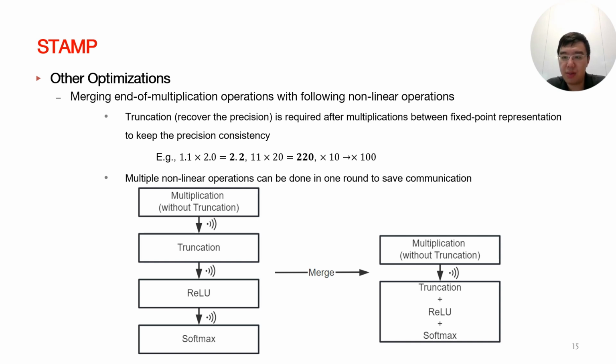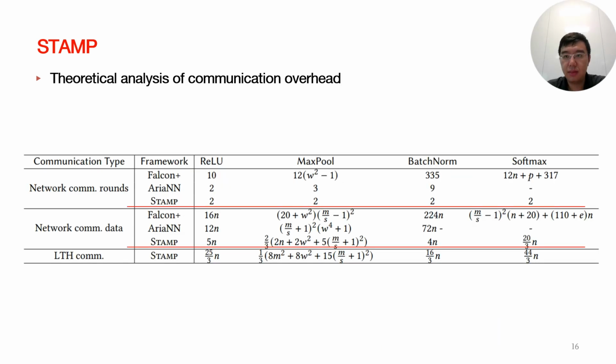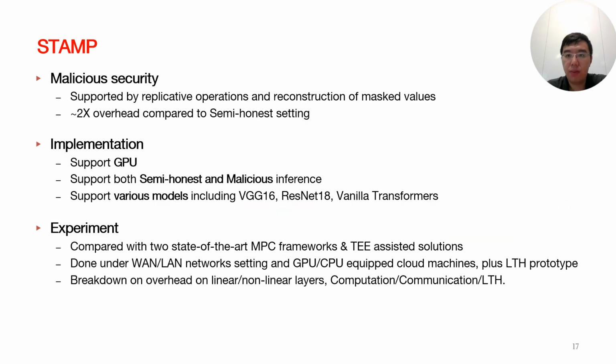Other optimizations, such as balancing and splitting the workload, are also implemented, and we refer the audience to our paper for more details. Our theoretical analysis also shows that the communication overhead of the STAMP protocol is significantly smaller than the state-of-the-art MPC protocols in terms of both communication rounds and communication volume, with the cost of extra local communication between the CPU and GPU. We also built a prototype and evaluated its performance through the extensive experiments we set. Our protocol supports malicious security and semi-honest security.